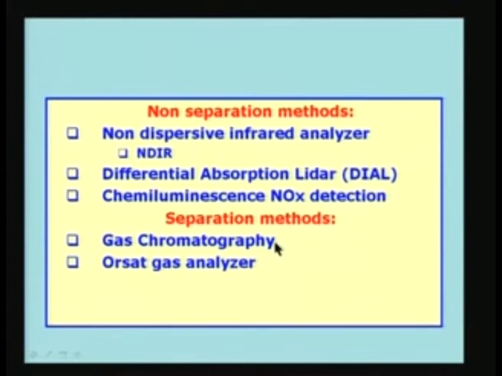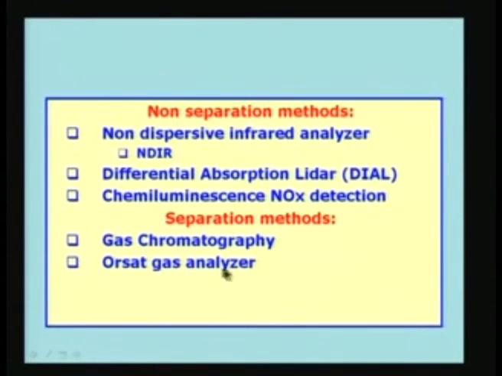In gas chromatography, of course, we will see later, the species are going to be separated by a certain technique called the chromatographic technique, and the gases which are present in the form of a mixture are separated into its constituents, and these constituents come out of the chromatograph column, which we will look at later, in time. The species will come one after the other, that means they are separated in time, and then we can look at each one of them by various detection techniques. I will describe it later.